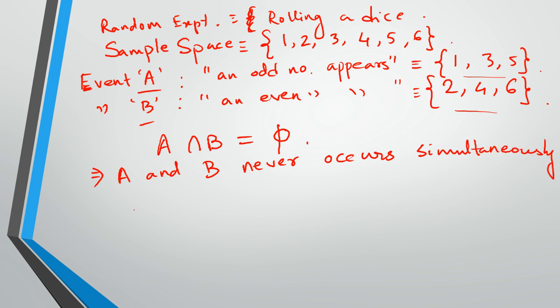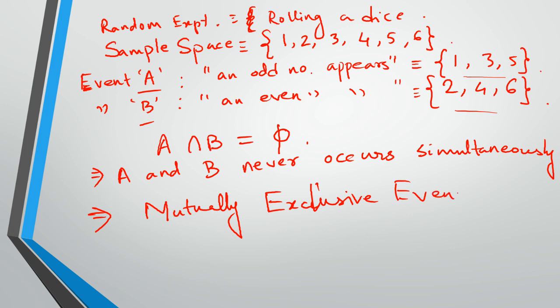So this case we call mutually exclusive events. So you see here event A and B are mutually exclusive events.